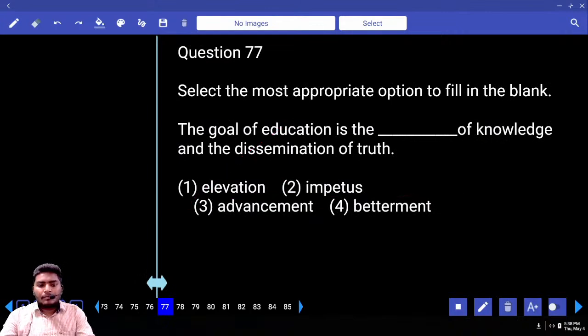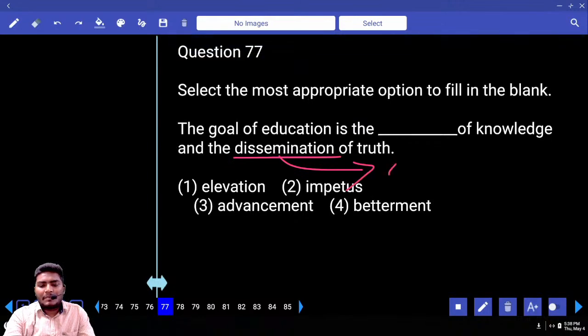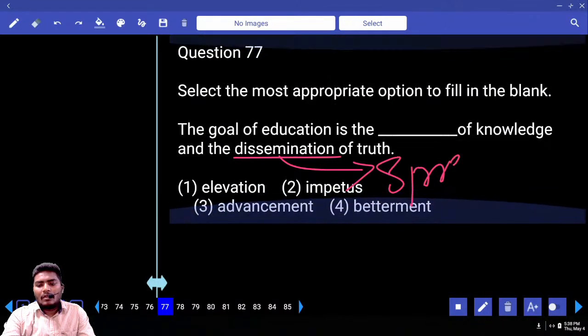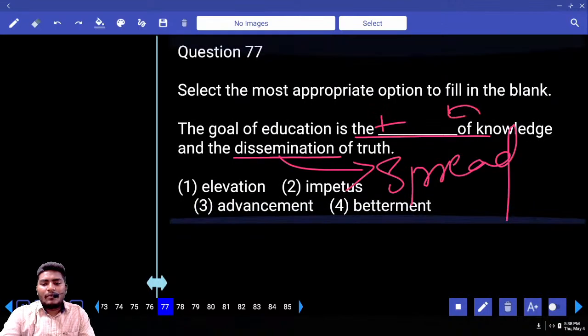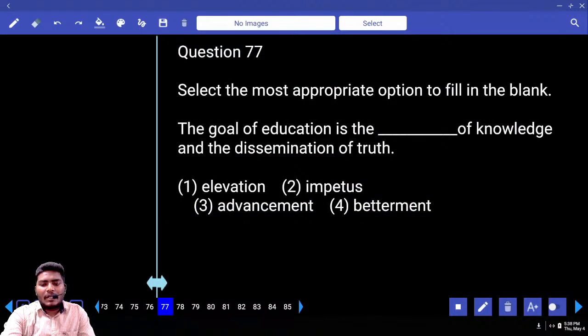Move to 77. The goal of education is the dash of knowledge and the dissemination of truth. First underline the word dissemination. Dissemination is nothing but to spread the truth, spread or distribute. The goal of education is the dash. "The" is there directly and "of" is there after the blank. So what do you need in the blank?